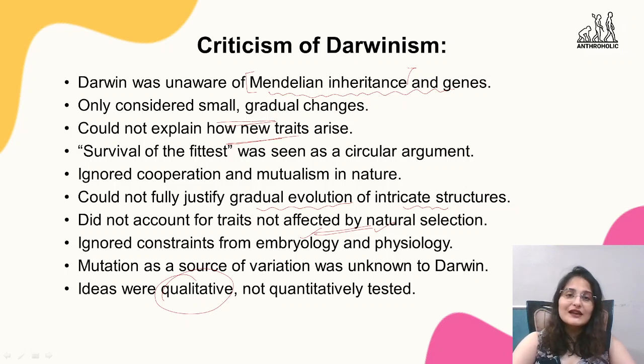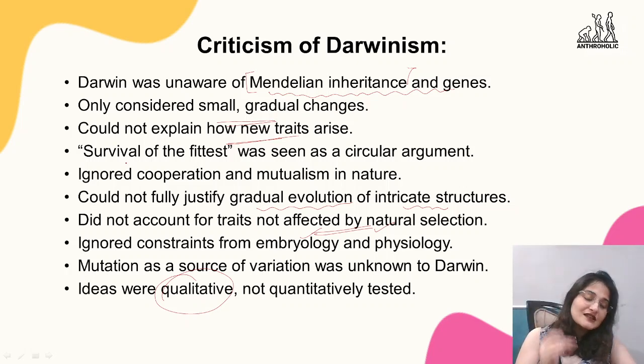So gradualism, slow and gradual changes, Darwin explained, but what about those sudden changes that have happened that were not explained at all? So then alternate theories started coming forward. Why? Because a lot of things were left unexplained, and a lot of things were left untouched or ignored in this theory.